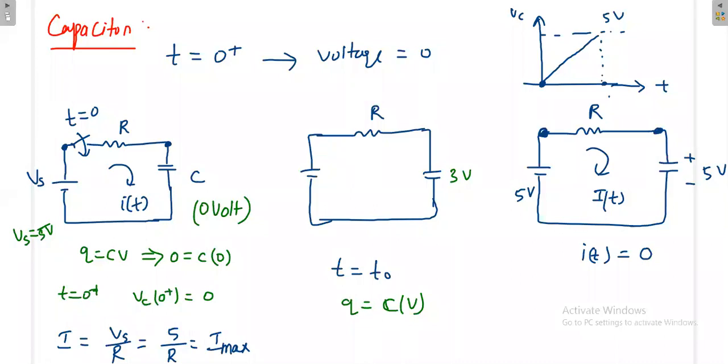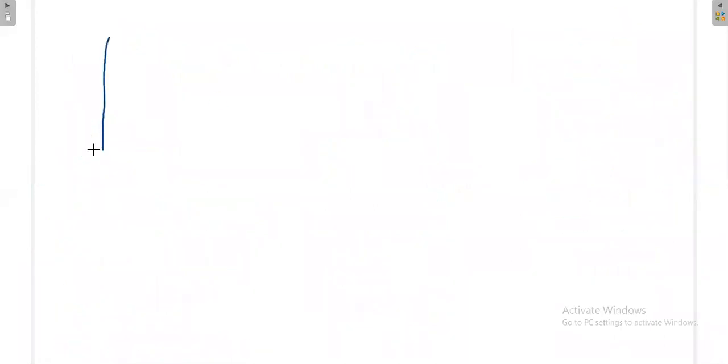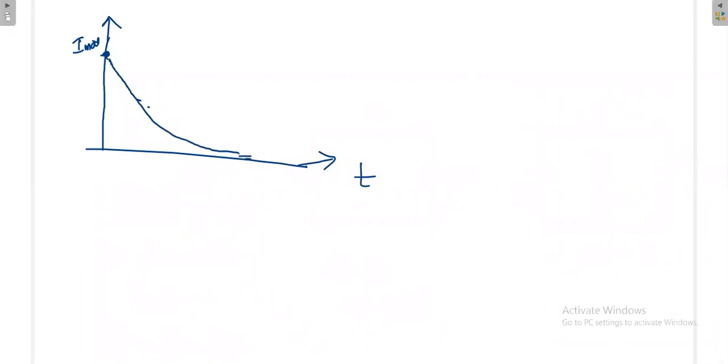Actually, I can put it in one diagram. Your current will be maximum in the beginning. This is the capacitor current. Gradually it will be decreasing, and it will reach 0.